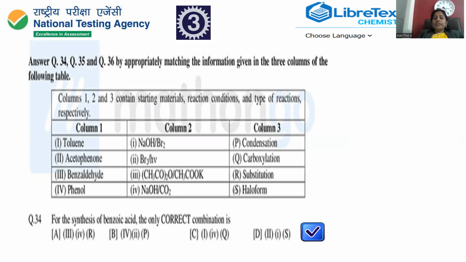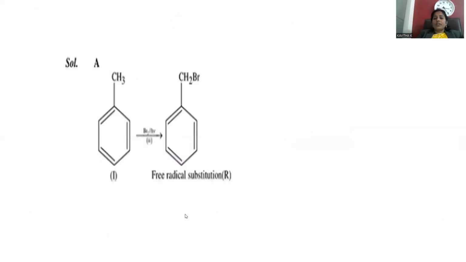In order to explain this one, let's see the path of the chemical reaction. Toluene is shown as CH3 attached to the benzene ring. With bromine h nu conditions, the CH3 is turned into CH2 and one of the hydrogens is replaced with bromine. So this is called benzyl bromide. Everybody knows that whenever bromination is carried out on toluene or any benzene-related compound, bromine will be attached at the ortho, para or meta position. That is the kind of electrophilic substitution.